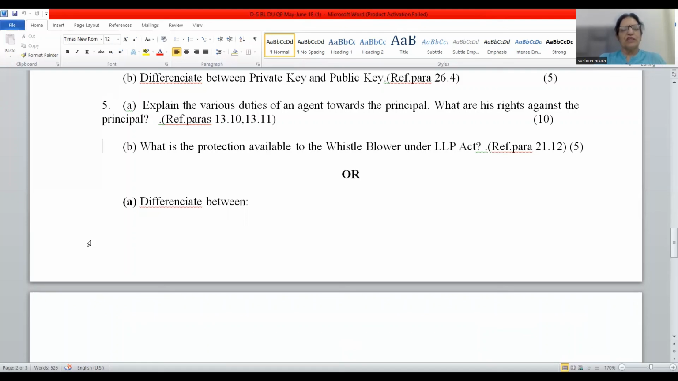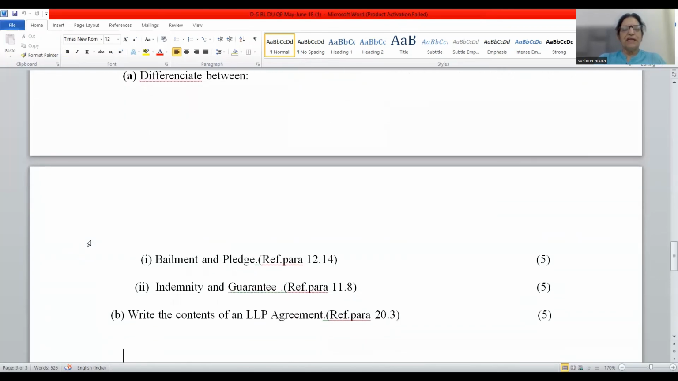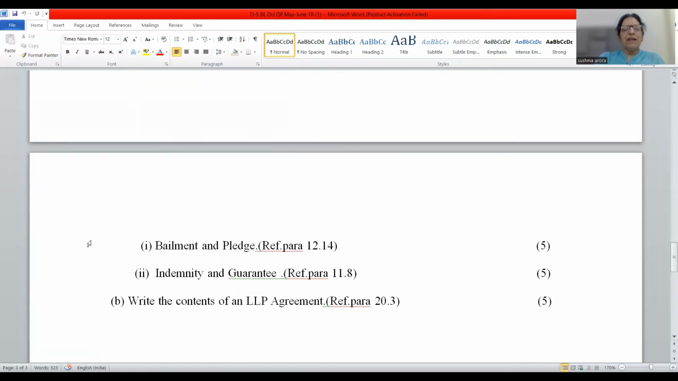Now coming to the choice question: differentiate between bailment and pledge, indemnity and guarantee. So these are the two distinctions, friends. Bailment and pledge. Bailment is a broader term as compared to pledge. Pledge is a part of bailment. Both have different purposes. Pledge has a single purpose only. Bailment has multiple purposes. Right to sell the goods is available in case of pledge, but right of lien is available in case of bailment. Even rights are different in both the cases.